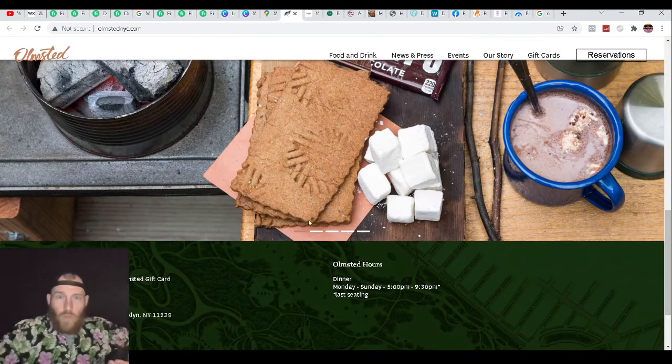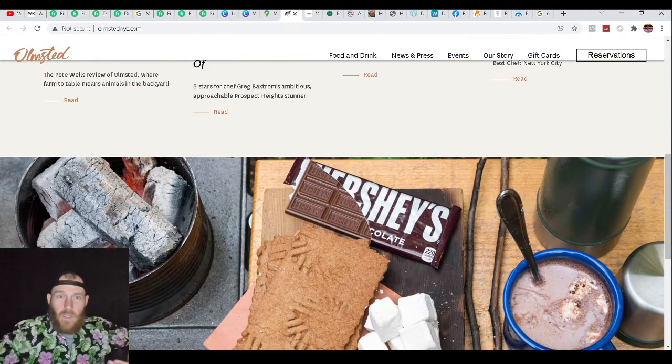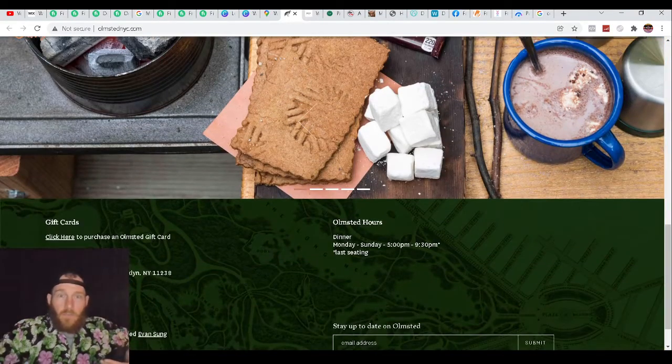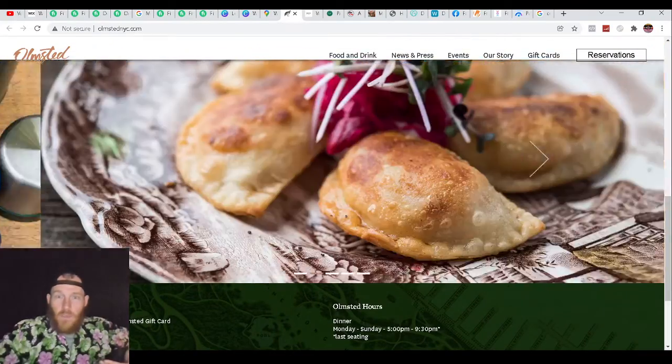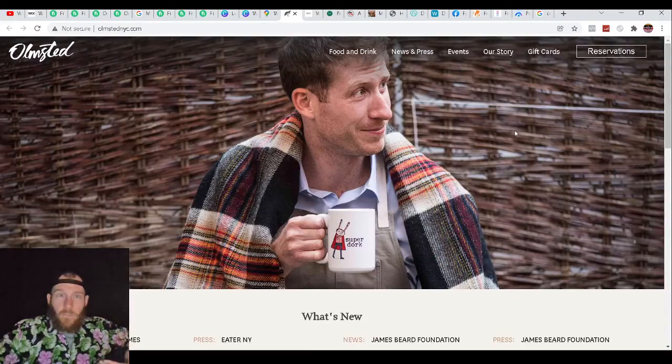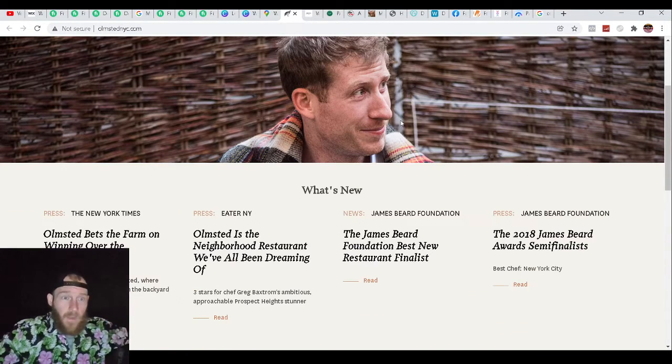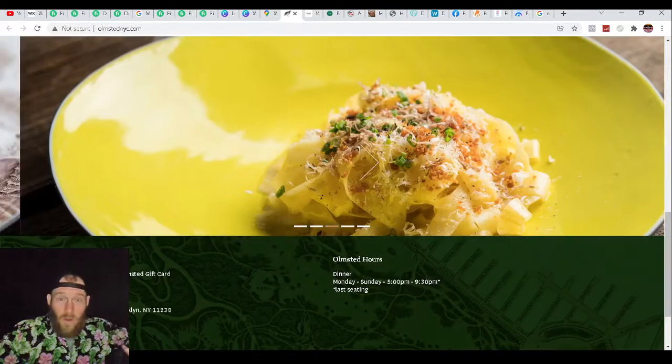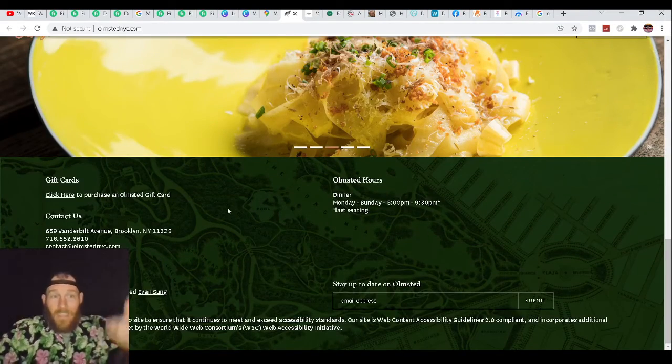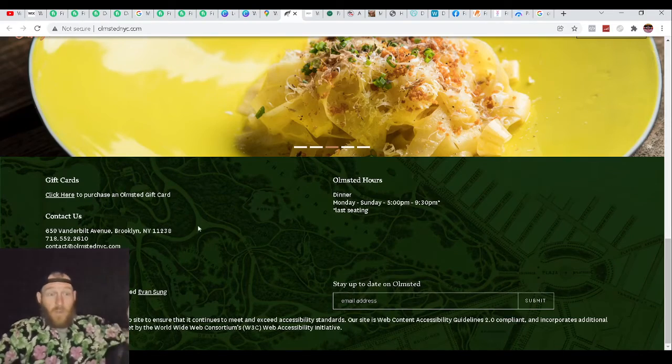This is weird that this loads out like this. That's funky. But I guess I have to click this. That's confusing. This should auto scale right here. And I'm confused. Is this a coffee shop? Are you a super store? Are you an e-commerce store? I don't know what this is. It's Omlisted New York. I don't even know what your brand is. And then Omlist bets the farm on winning over the neighbors. Omlist, the neighborhood restaurant. So I guess it's a restaurant. So do you see how the brand identity is a crisis right here? I don't even know what the hell you guys do.